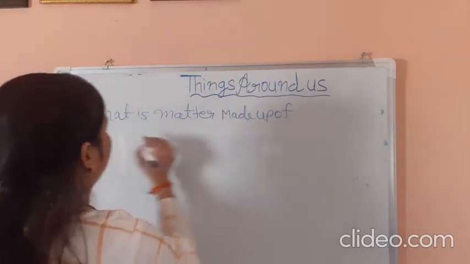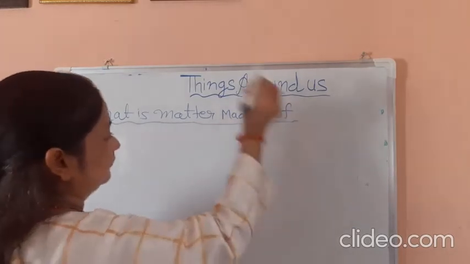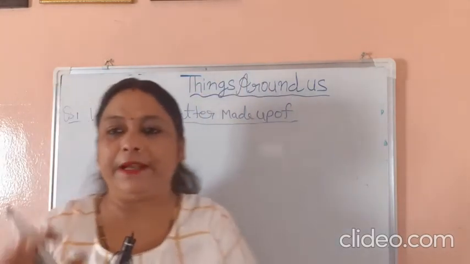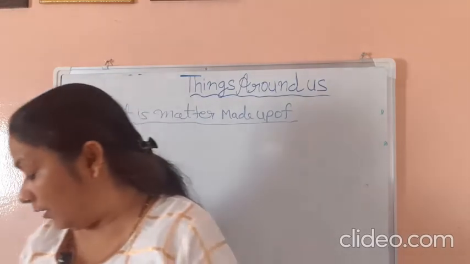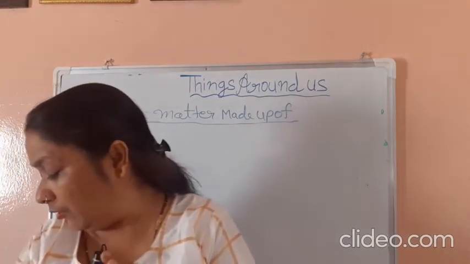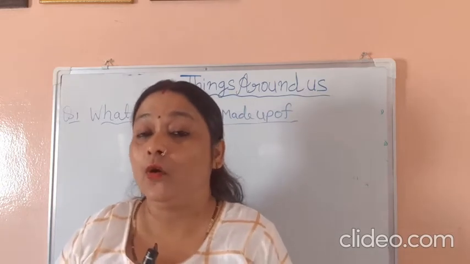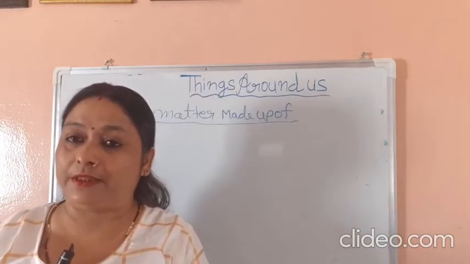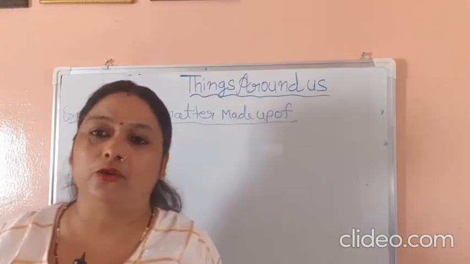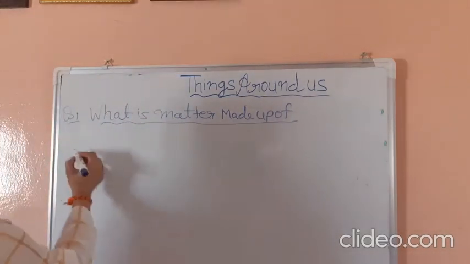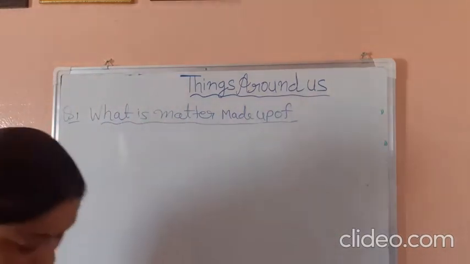Matter is made up of teeny particles called molecules. The molecules are so small that we cannot see them with naked eyes. They can only be seen under a microscope.